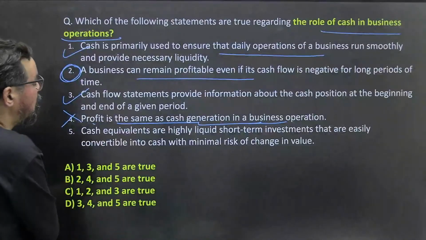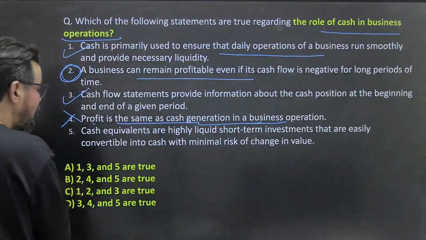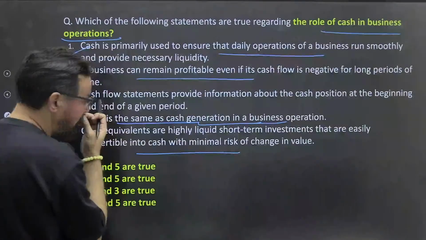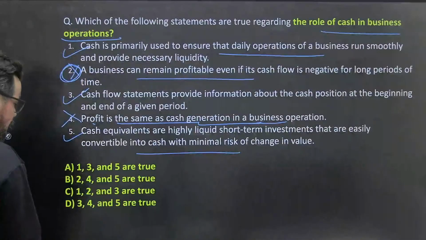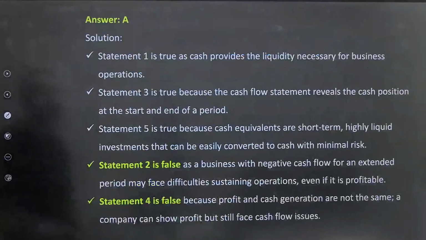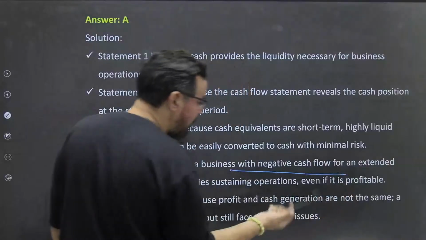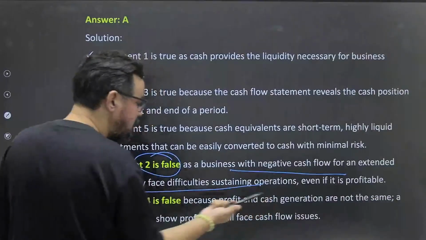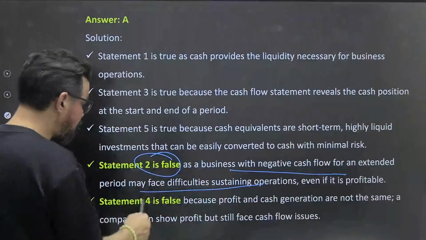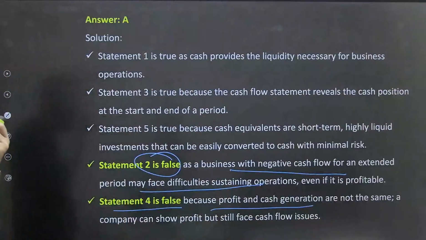So cash equivalents are highly liquid short-term investments that are easily convertible into cash with minimal risk of change. True. So what should be the right answer for this one? 135. 135 means option A should be the correct answer for this particular one. Okay, 2 is false, because a business with negative cash flow for an extended period may face difficulties in sustaining operations. Fourth one was wrong. Profit and cash generation are not the same things, because we have to do so many adjustments.